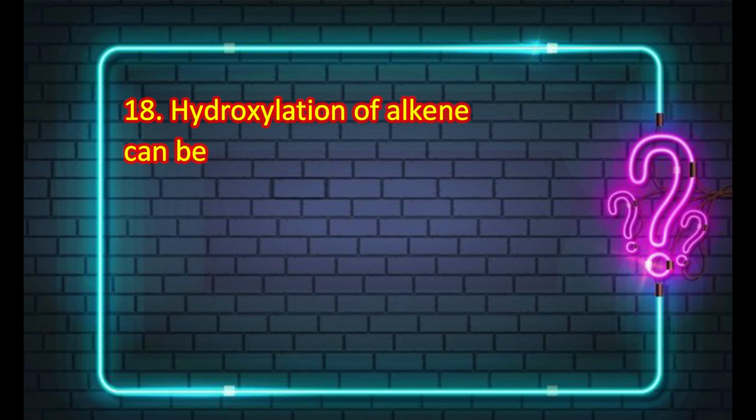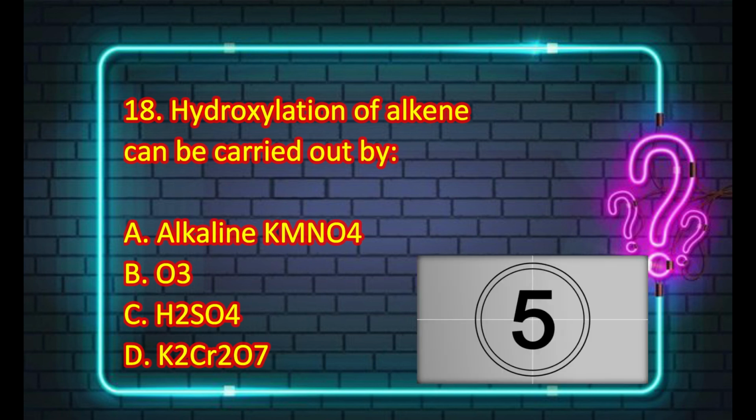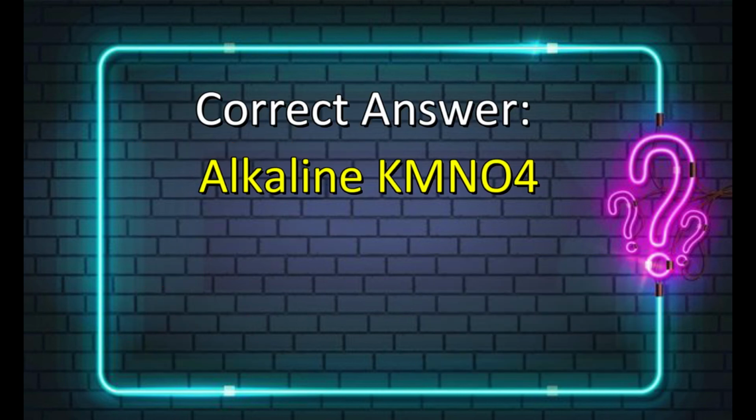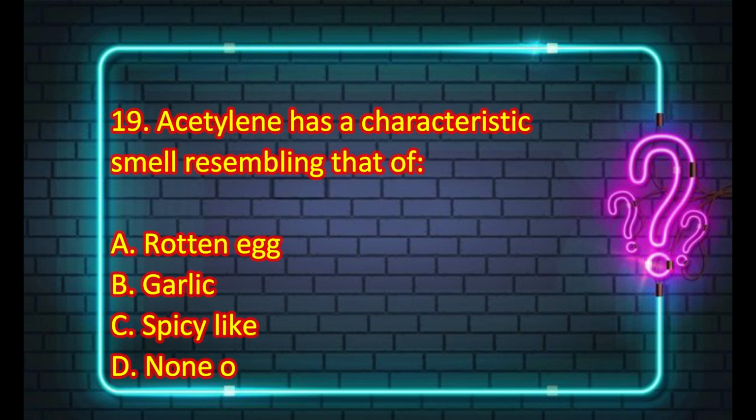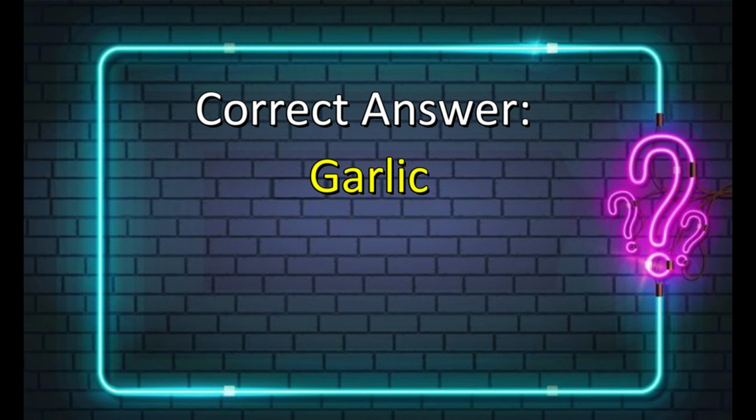The next MCQ is: hydroxylation of alkene can be carried out by alkaline KMnO4, O3, H2SO4 or K2Cr2O7. The correct answer is alkaline KMnO4. The next MCQ is: acetylene has a characteristic smell resembling that of rotten egg, garlic, spicy or none of the above. And the correct answer is garlic.